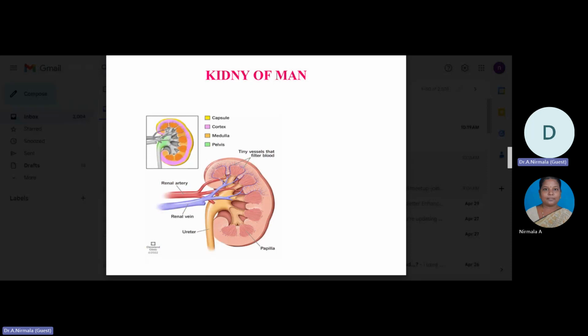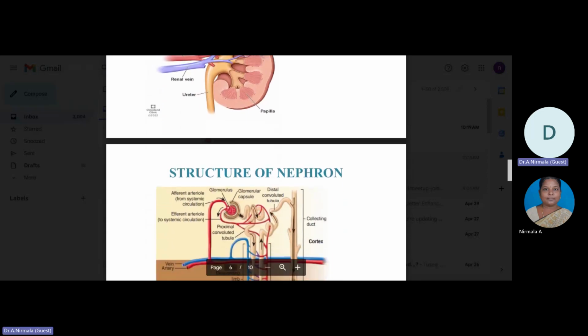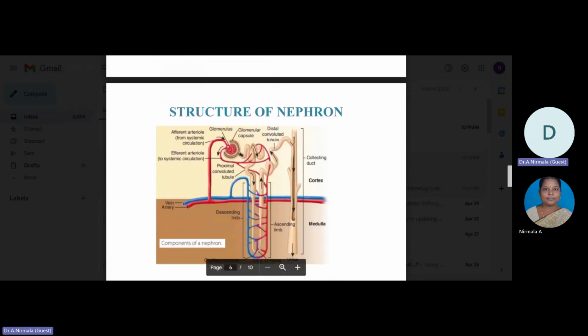The renal tubule begins with a double-walled cup-like structure called the Bowman's capsule, which encloses the glomerulus. The glomerulus along with the Bowman's capsule is called the Malpighian body or renal corpuscle. The tubule continues further to form a highly coiled network-like structure called the proximal convoluted tubule.